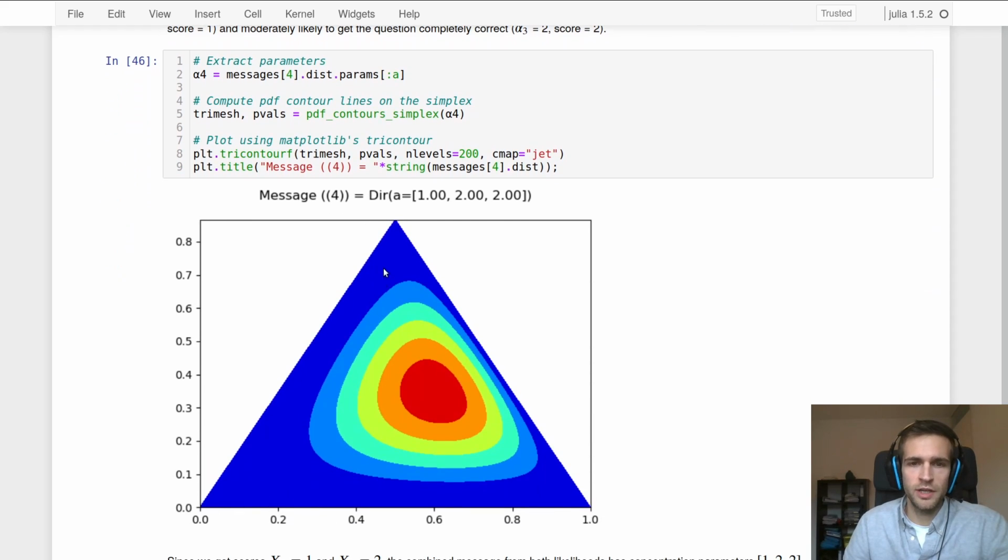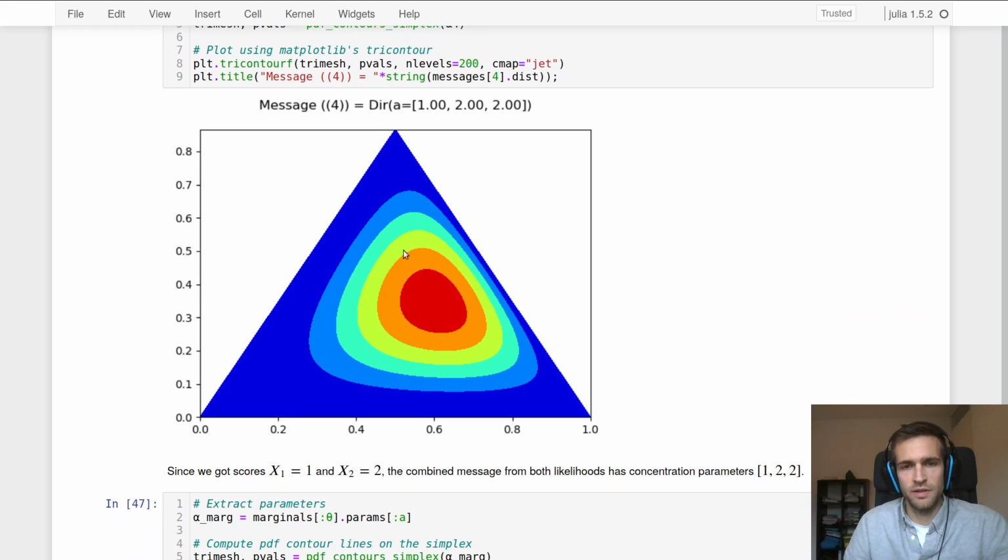So here we have the visualization of the message from the equality node, which has concentration parameters 1, 2, 2. And you can see that it's symmetric along this axis, and then deviates along this one. So that's the first direction. This is very wide. It doesn't concentrate a lot. It's sort of a wide distribution, a lot of variance.